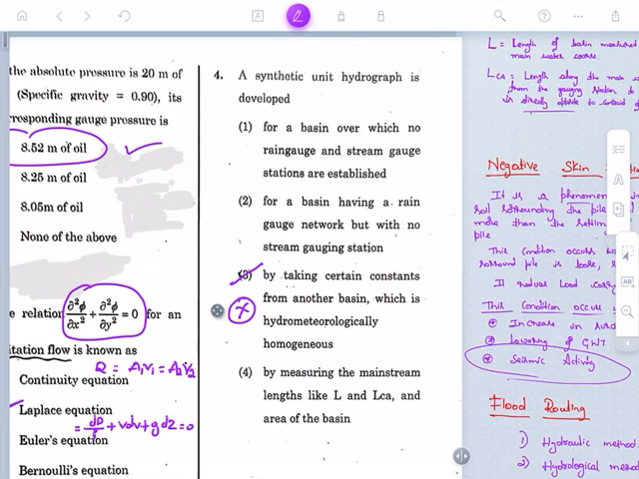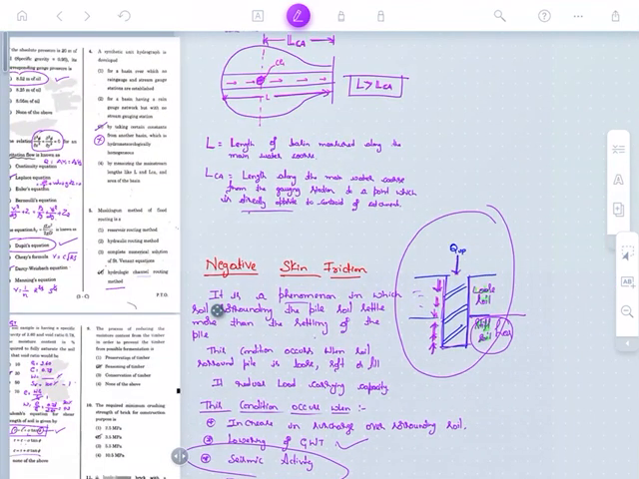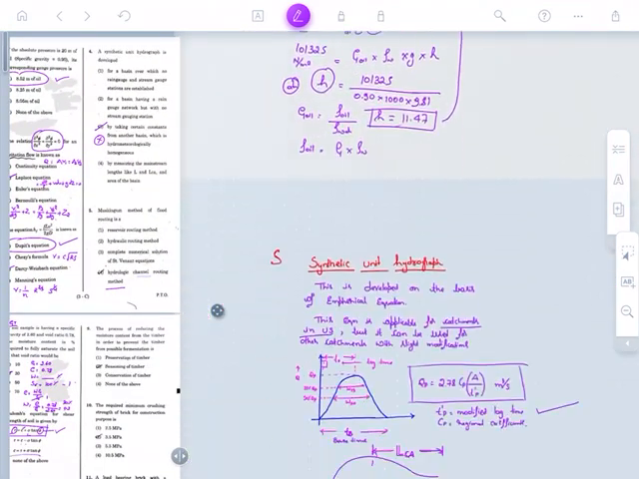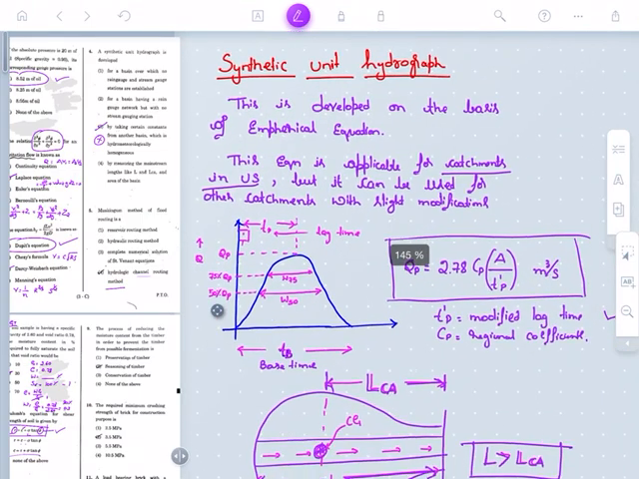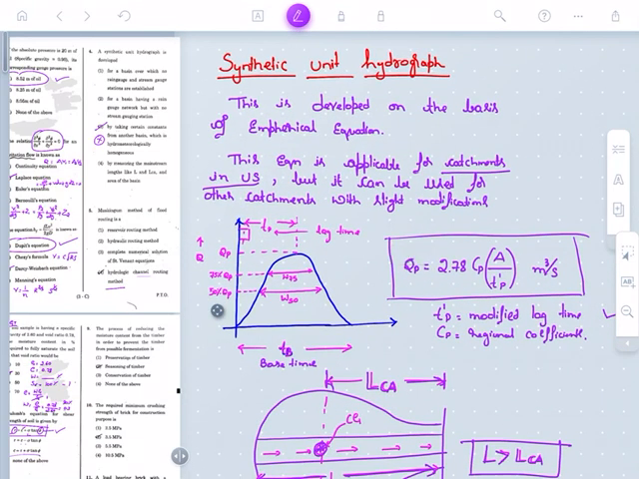Let me move on to the concept first and I will come to this question. Then you will be clear which is the right option. Okay. Fine. Synthetic unit hydrograph. See, synthetic unit hydrograph is an empirical equation which is given. This equation is applicable for the catchments in the United States, but it can be used in other catchments with slight modification. I'll tell you the slight modification.